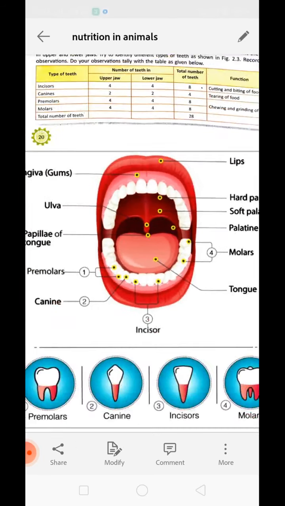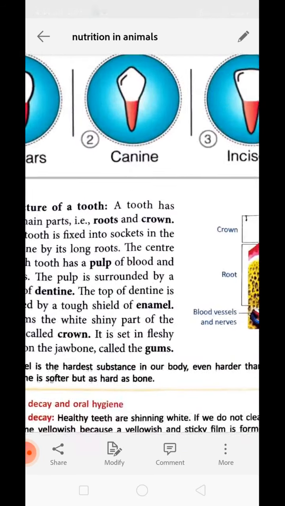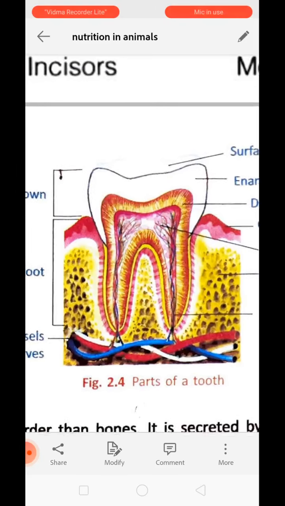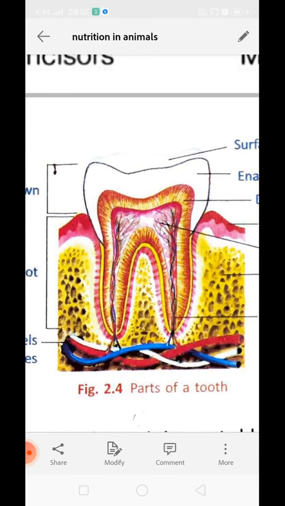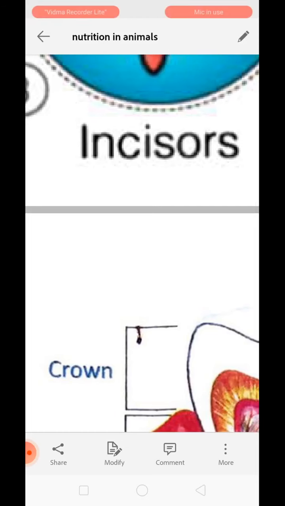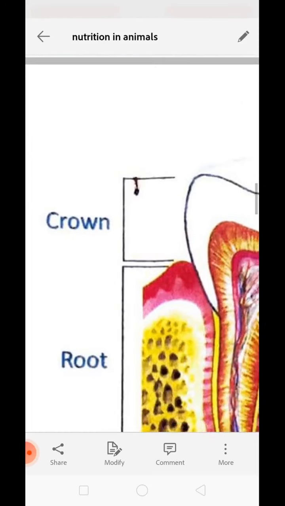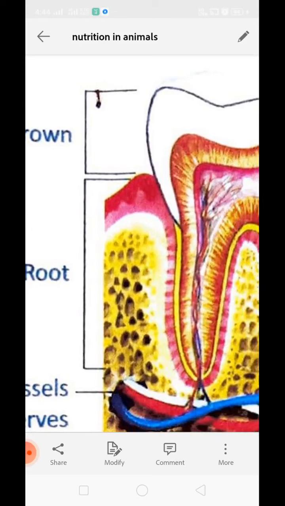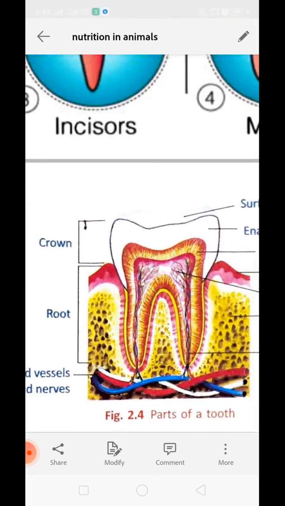Okay, next we are going to study the structure of a tooth. You can see this is what the tooth looks like. Understood? A tooth has two main parts. The upper part, which is visible above the jaw, is known as the crown, whereas this lower part, which is not visible, is known as the root, which is embedded into the jaw. Clear? Each tooth is fixed in a socket in a specific place. Okay, every tooth has a specific location.